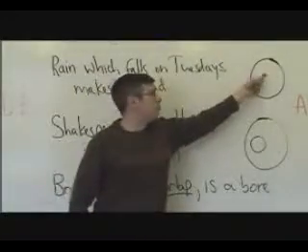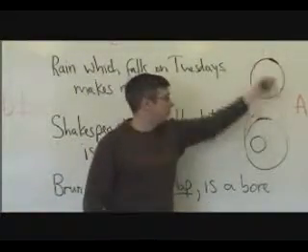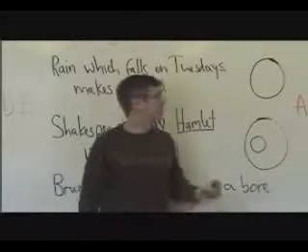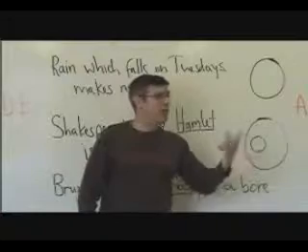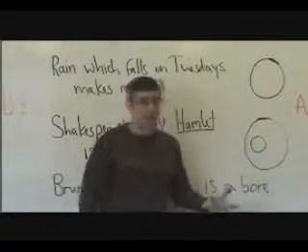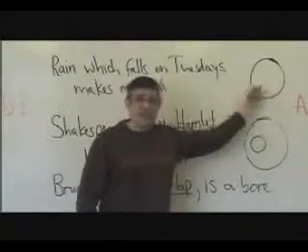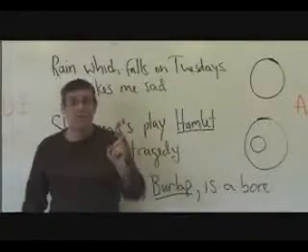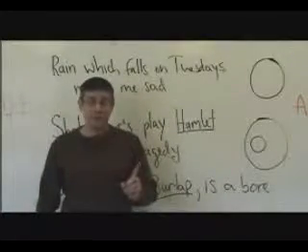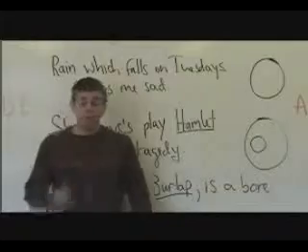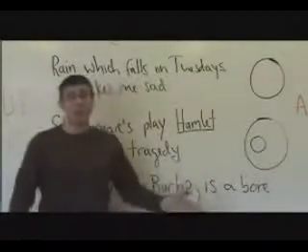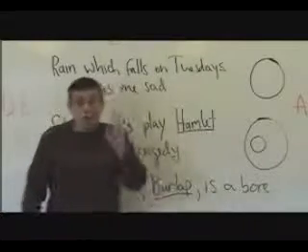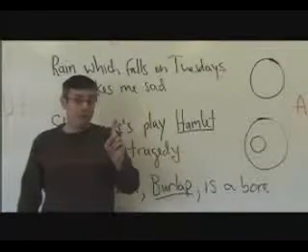If this is the set, Bruno's novel, the things that could be Bruno's novel, what would happen if you said, well, what does the set Bruno's novel Burlap look like? It's exactly the same, because Bruno only has one novel, Burlap. So Bruno's novel, which, by the way, is Burlap, is a bore. That is correct, because he only has one novel.